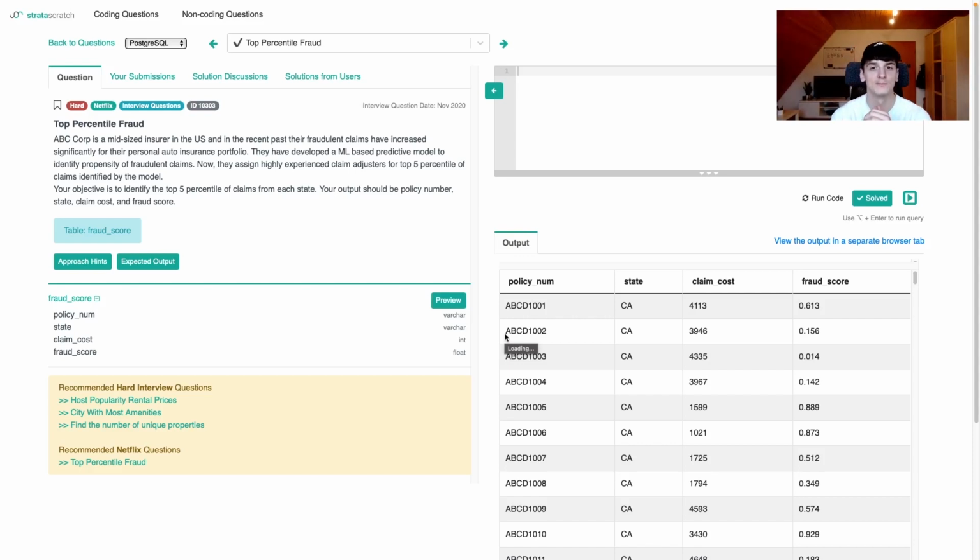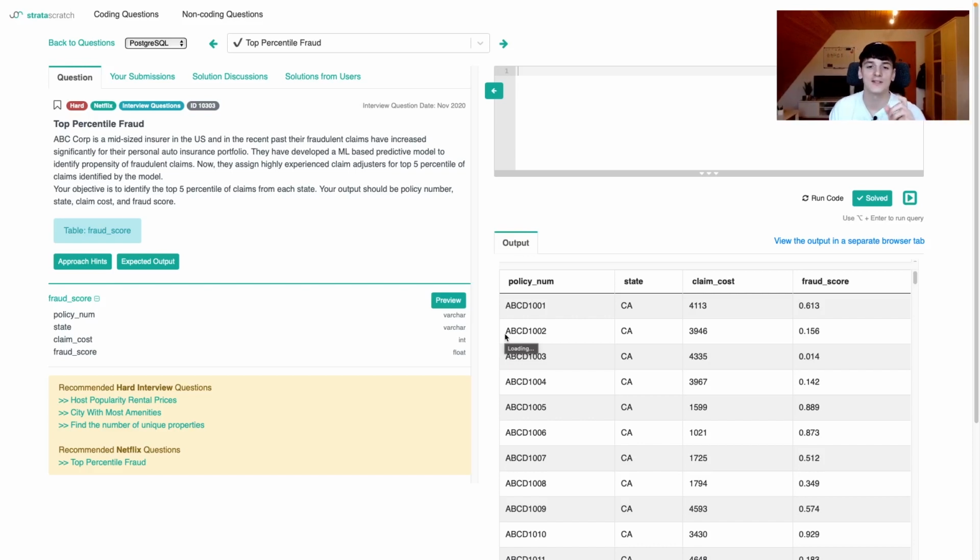That makes you be at the 90th percentile. So you're in the top 10%, so to say, or at that mark. So for this one, we want to find the 95th percentile, and that way, say 95% of the claims are lower than the score we have, and that way we filter out the bottom 95% and get the top 5%.